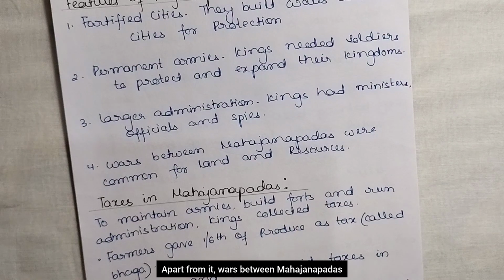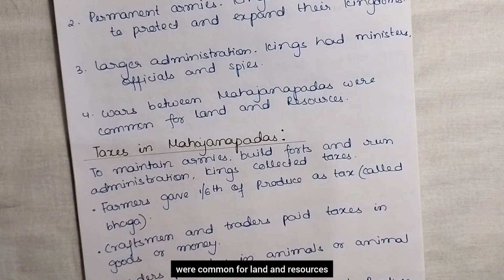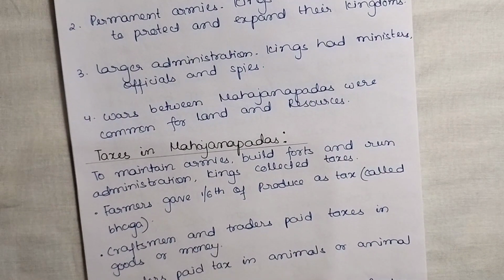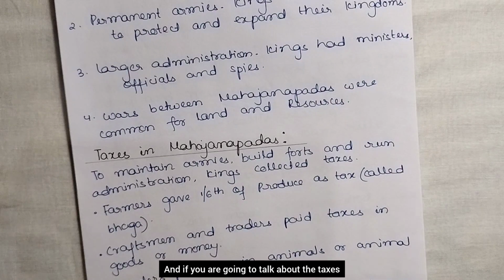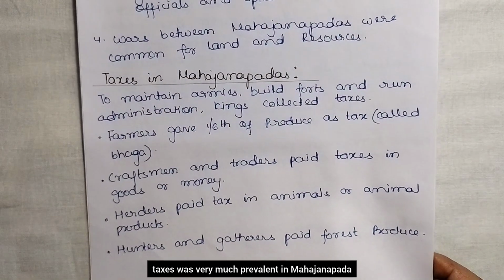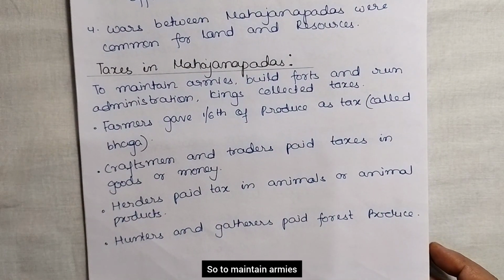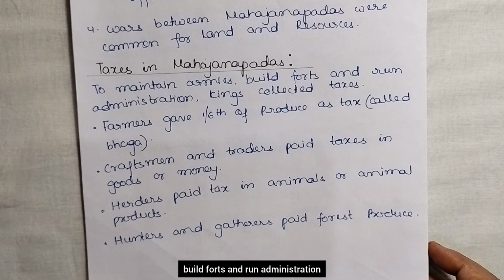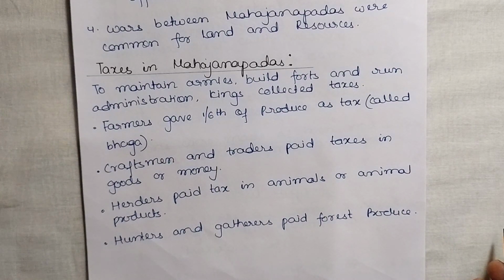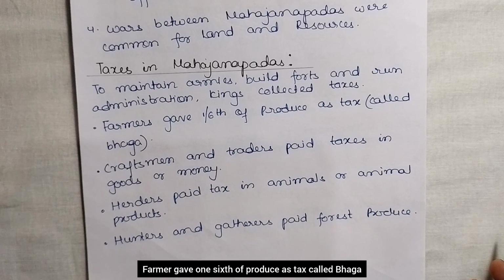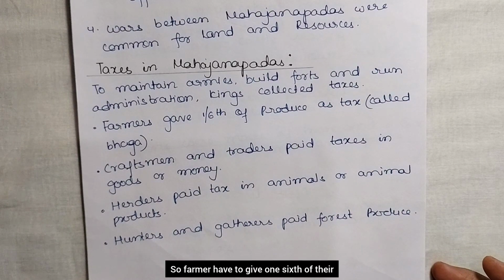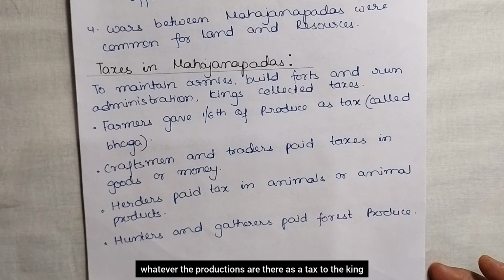Apart from it, wars between Mahajanapadas were common for land and resources. And if we talk about taxes, taxes were very much prevalent in Mahajanapadas. To maintain armies, build forts and run the administration, the king collected taxes. Farmers gave 1/6 of their produce as tax, called bhaga. So farmers had to give 1/6 of whatever they produced to the king. Craftsmen and traders paid taxes in goods or money.